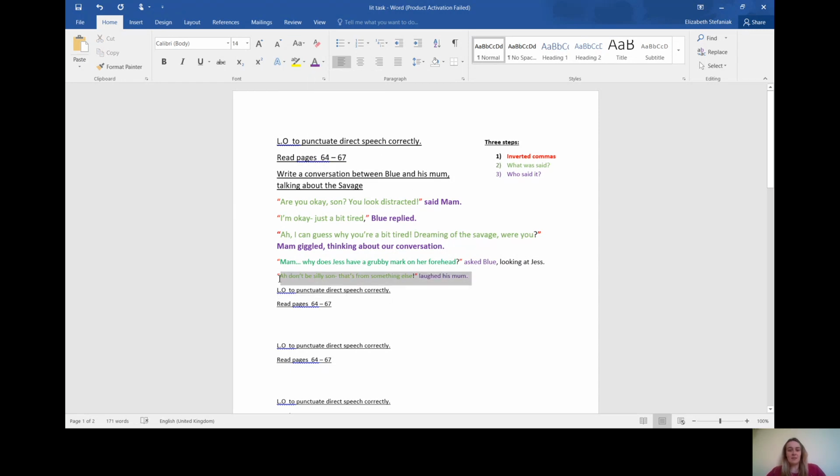Fantastic. So now it's your turn to write a conversation between Blue and his mum talking about the savage, remembering to follow these 3 steps, and you might want to reread pages 64 to 67 to give you an idea of what happened in this chapter, which is on your guided reading from today. So good luck with your work. I cannot wait to see it.